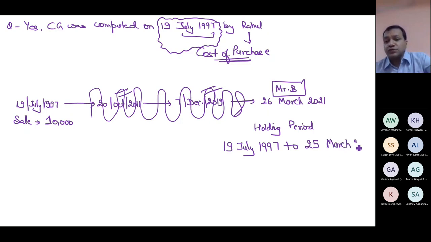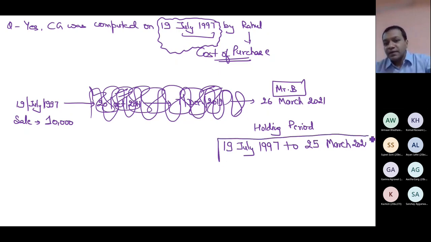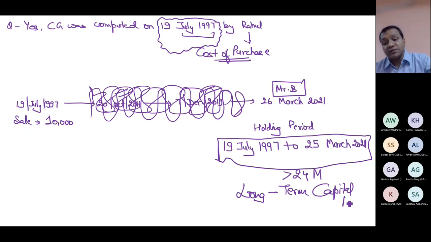It is logical also, because all the dates between this period don't exist in the eyes of the Income Tax Act. So the holding period for Mr. B becomes 19th July 1997 till 25th March 21. And since this period is more than 24 months, Mr. B will say that this asset is a long-term capital asset. Please raise your hand if this point is clear. If not, ask me the doubt.